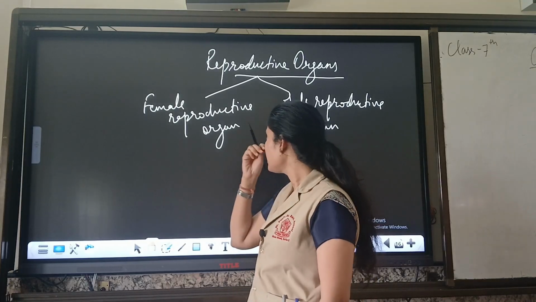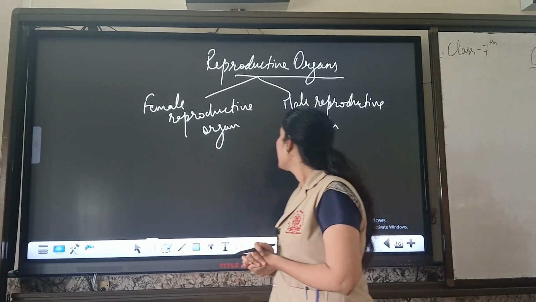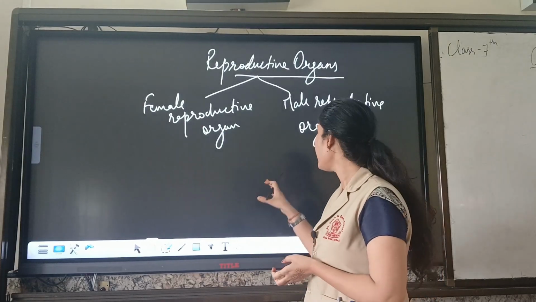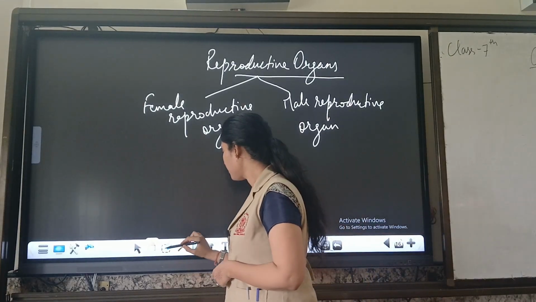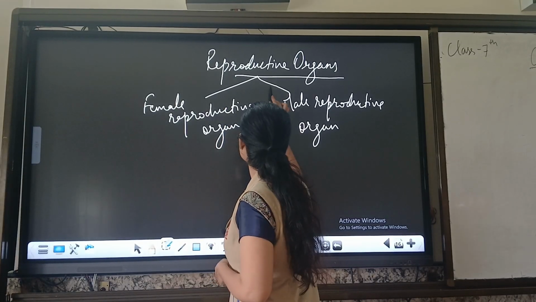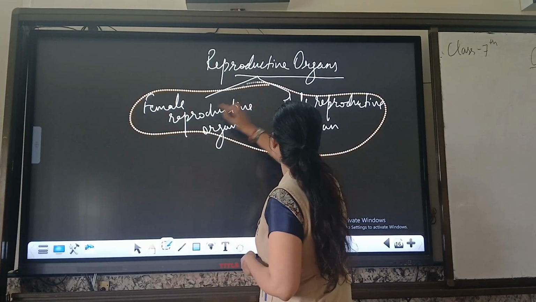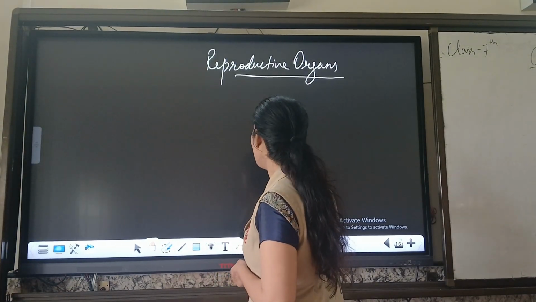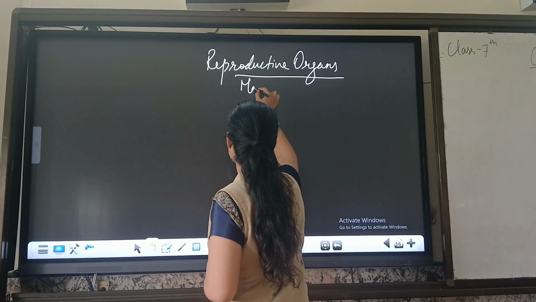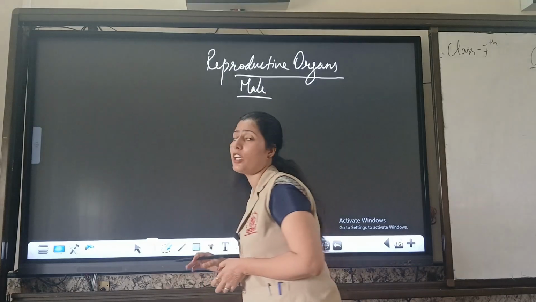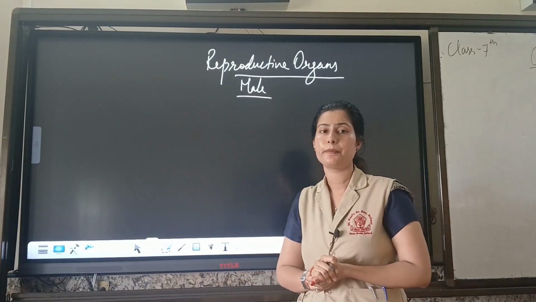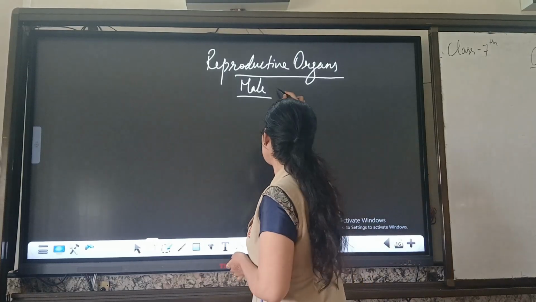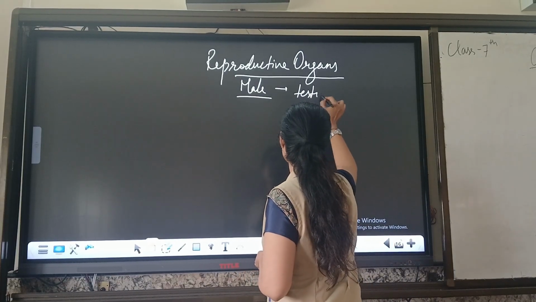Okay, after this, now we will start the explanation of the separate reproductive organs of each class. First of all, I will take the reproductive organ of male. Generally, the male reproductive organ is comprised of testes and their accessory ducts and glands. Okay, so how is it comprised? It is comprised of testes,